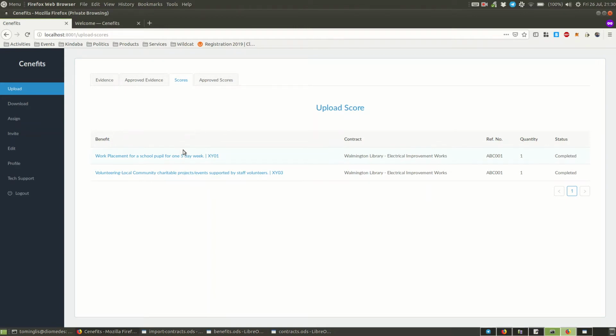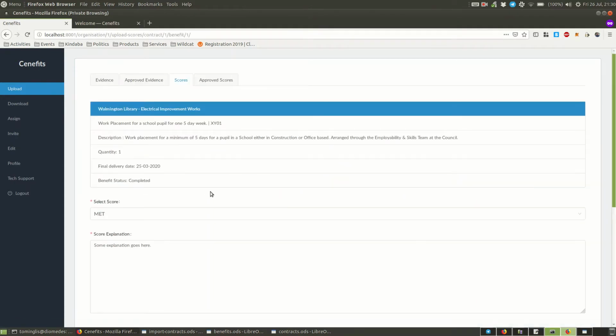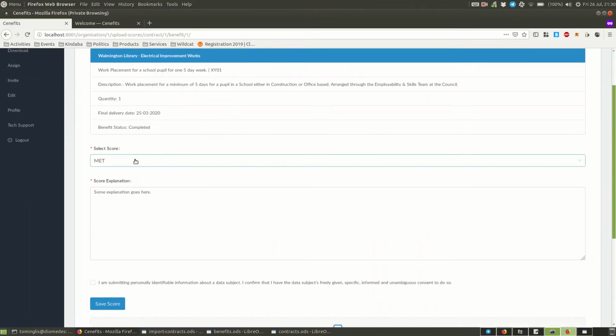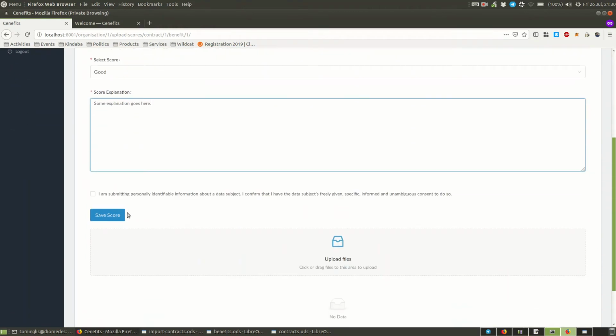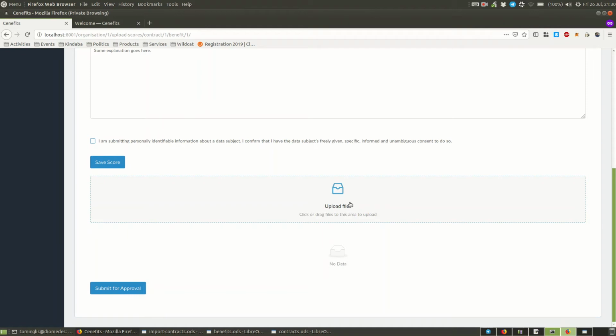And in that case, again, you can click on the link in the email, or you can come to the upload scores page, click on one of the scores, and again review the information about the contract and the benefit. You can select one of these scores. You have a choice of good, satisfactory, or improvements possible. You can type in an explanation for the score. Again, if it's got personal identifiable information, you can check this box. You can save it, upload documents or photos, and then submit it for approval again.